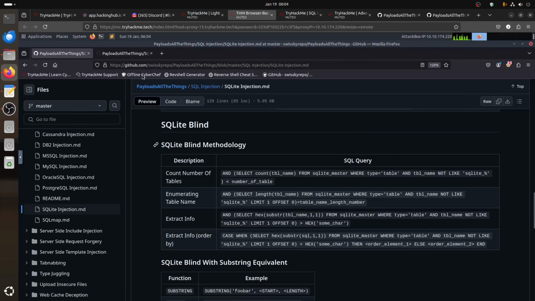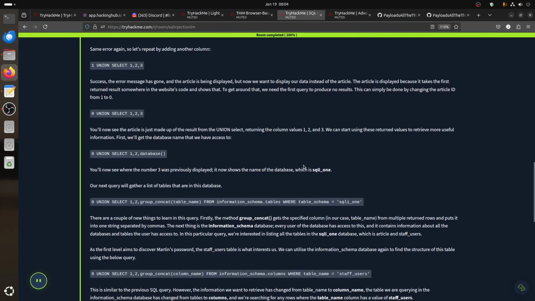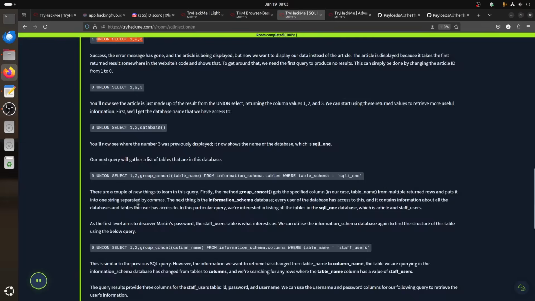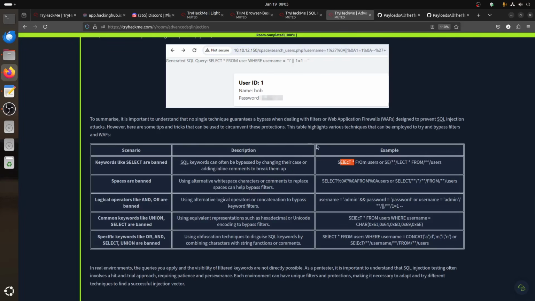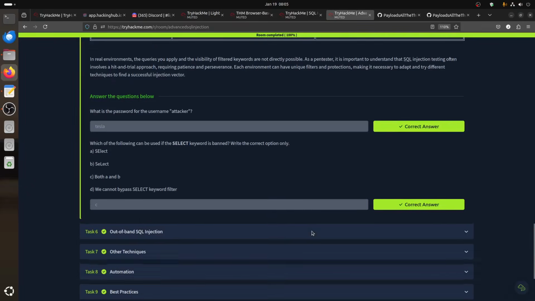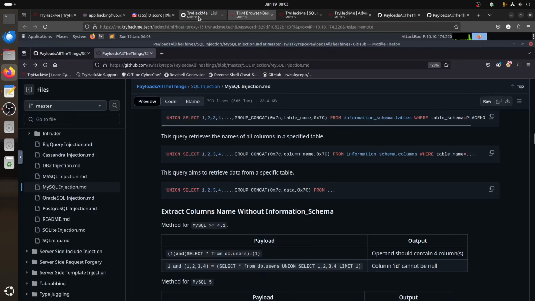So usually in SQL injection, this is one of the best things. I'm not sure about these hacking tricks, but there is a room you can follow one by one. Of course, on TryHackMe there's a good room, SQL Injection. It shows you all this: union, select, group_concat, and then there is the Advanced SQL Injection room too, in case you get stuck, to bypass.